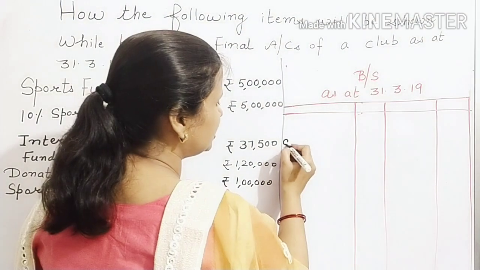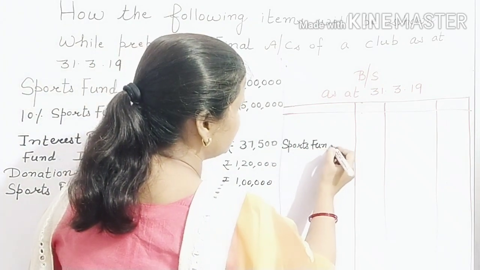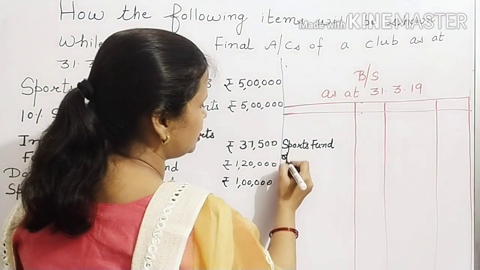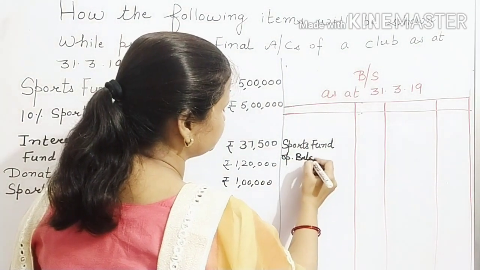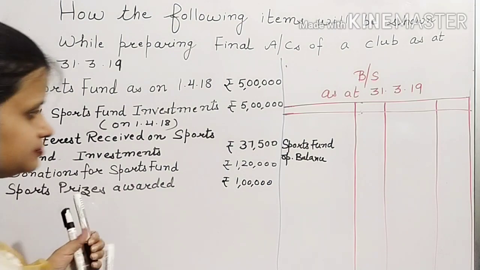In the beginning of the year, the sports fund opening balance is how much? 5 lakh.